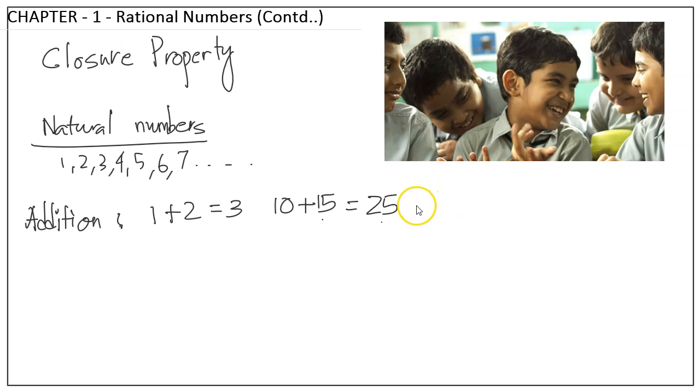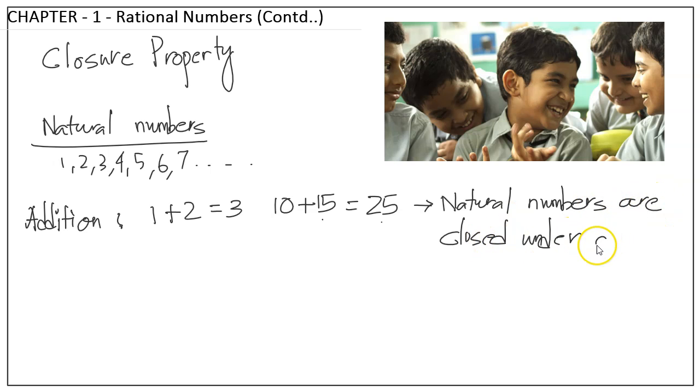The terminology or the sentence might look a little confusing. Natural numbers are closed under addition. That means for addition, natural numbers always give you another natural number. You add any natural numbers, they will give you a natural number only, they will not give you any number outside it. But let's talk about subtraction.